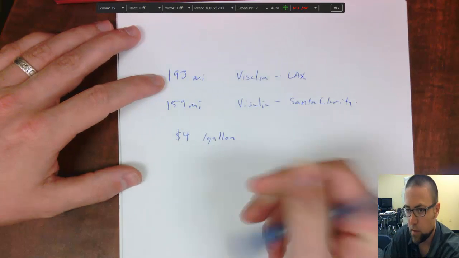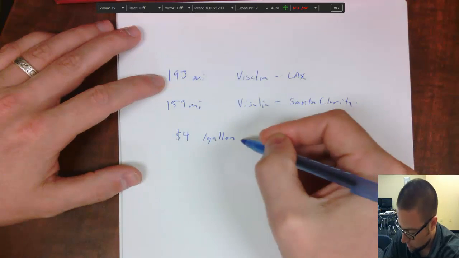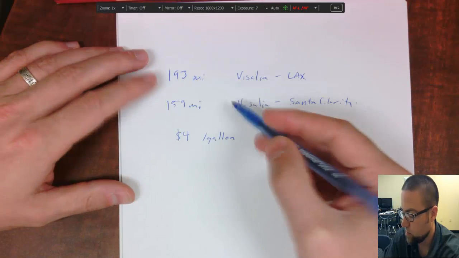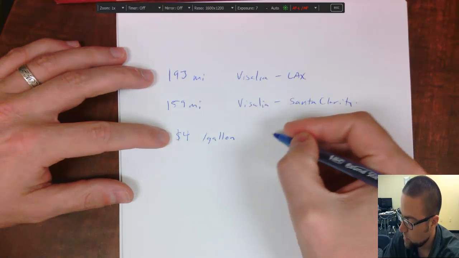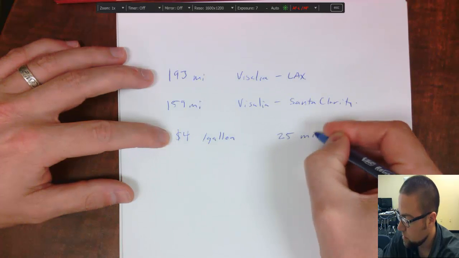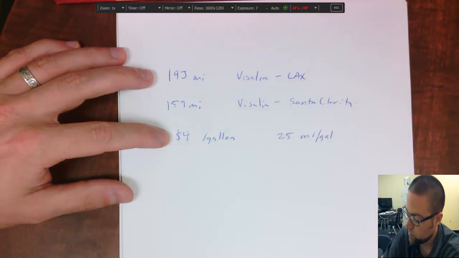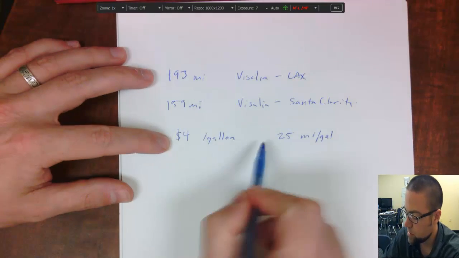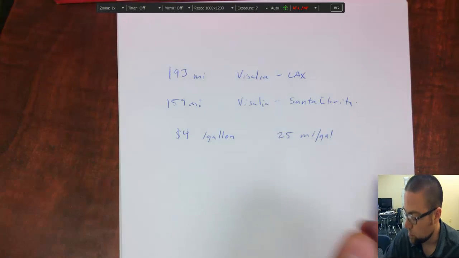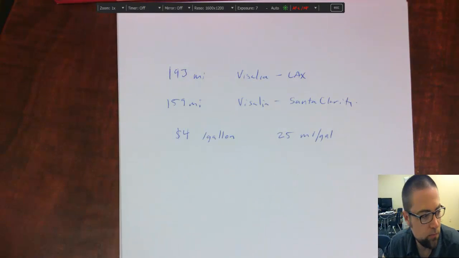And what else do I need to know? Well, my car, depending on what car I drive, this might be more of an issue or not. So I think I get about 25 miles per gallon. Right? So that would tell me how much more money I'm going to have to spend to drive farther. Okay, what else do I need to know?